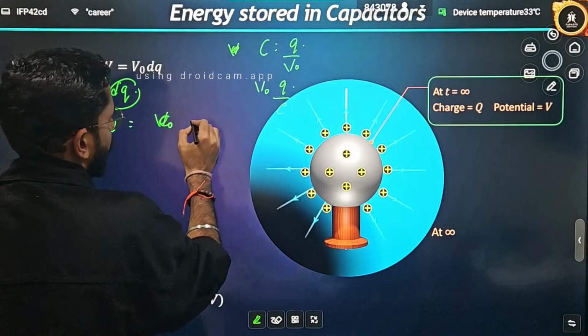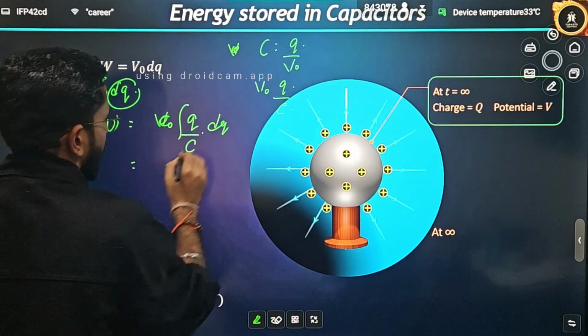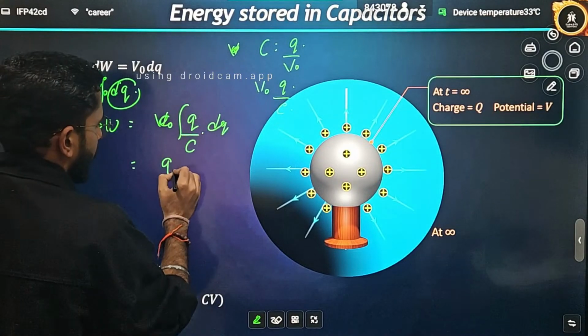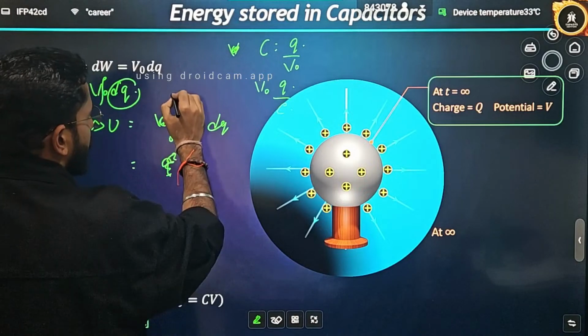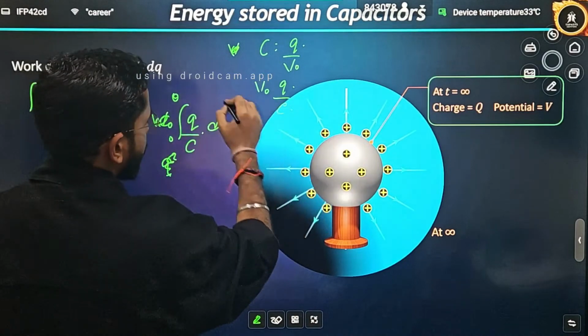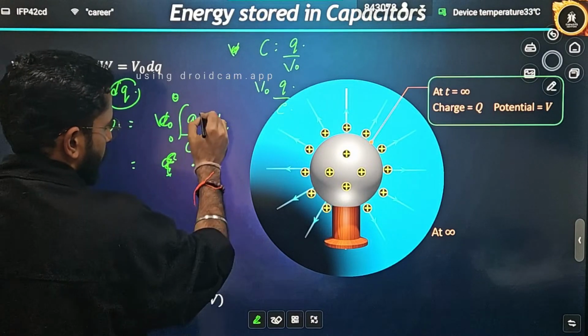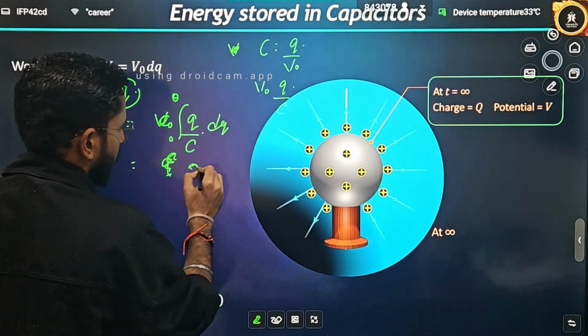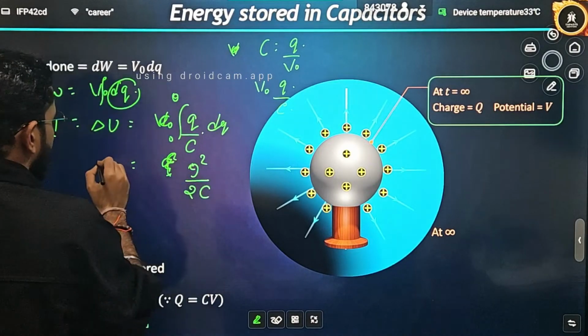Now replace that V naught here, Q divided by C into the integration of dq. Now what will be the integration of Q dq? From initial charge, that is 0, to final charge, that is Q, the integration will be Q square. That means finally you will write Q square divided by 2 into C.